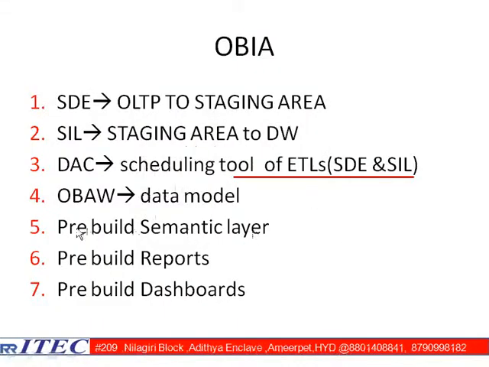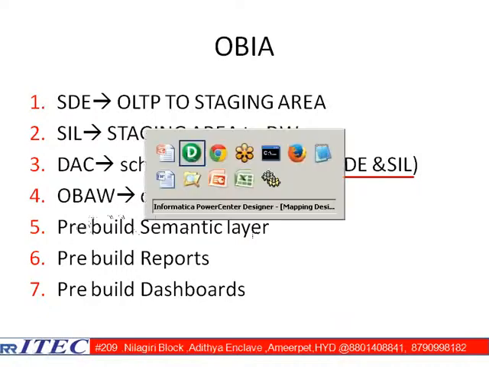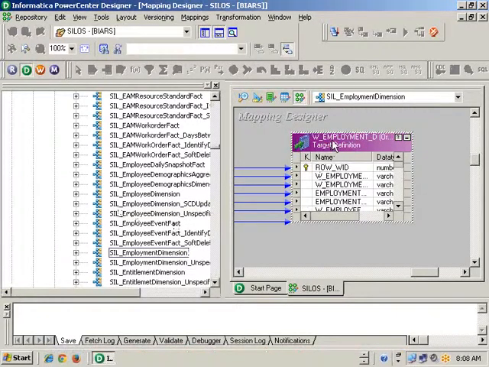Now the next one available here is OBAW. If I want to load into a table, previously I showed one table, the table known as W_EMPLOYMENT_D. How do you come to understand this table, sir? In my database, what columns does this table contain, what things is this table connected with? How do you come to understand that, sir?